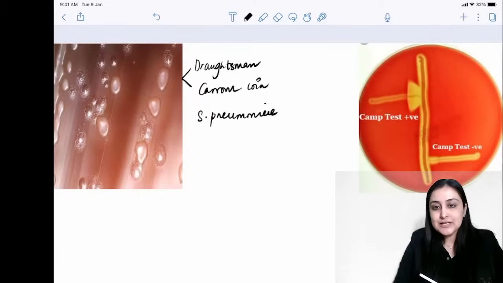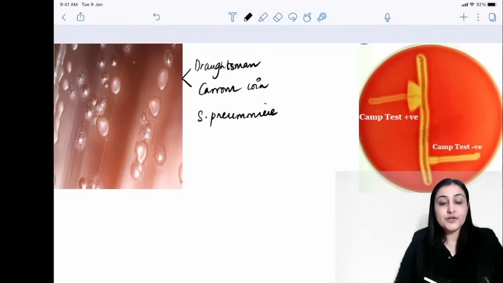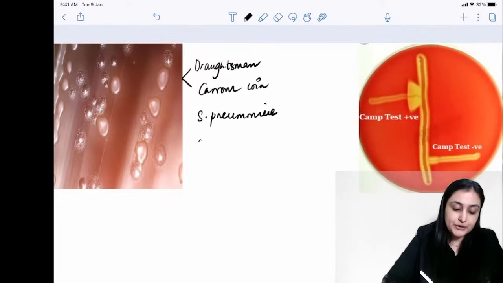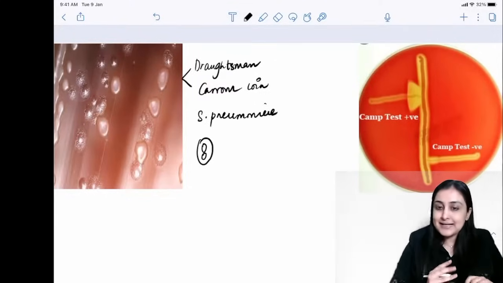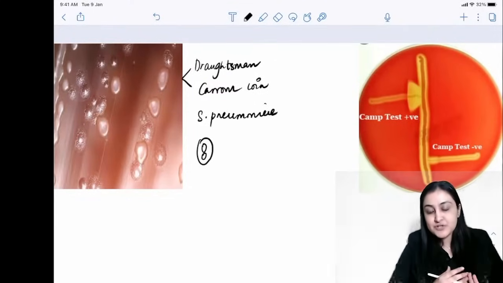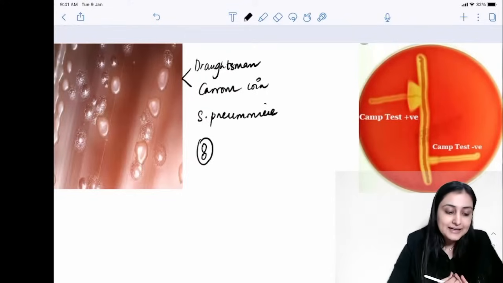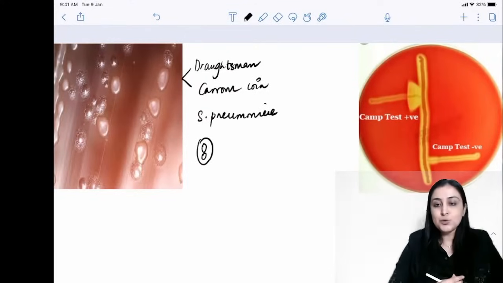Why with S. pneumoniae? Because S. pneumoniae has a toxin called autolysin, and that is responsible for the appearance that you are seeing here. In addition, for S. pneumoniae or pneumococcus, very, very important what you want to remember, these are diplococci in a lanceolate shape with a capsule, very important capsule, which is a polysaccharide capsule. Remember, all bacteria have a polysaccharide capsule except which bacteria which has a polypeptide capsule, which is a poly D-glutamate capsule, that is Bacillus anthracis.